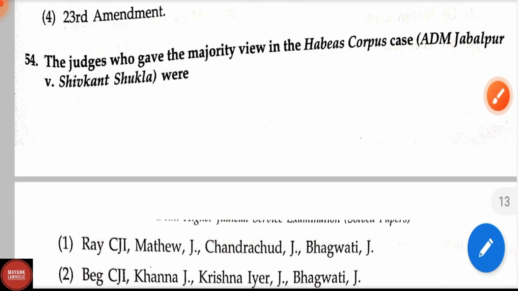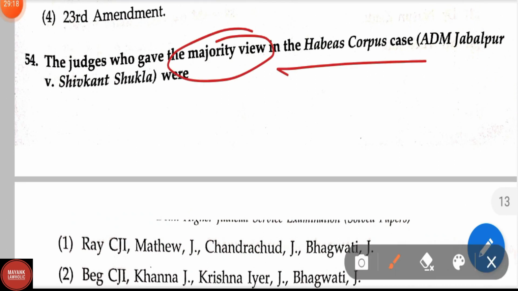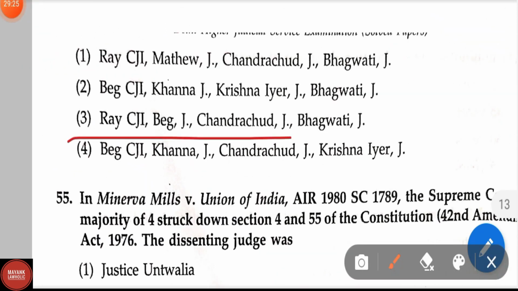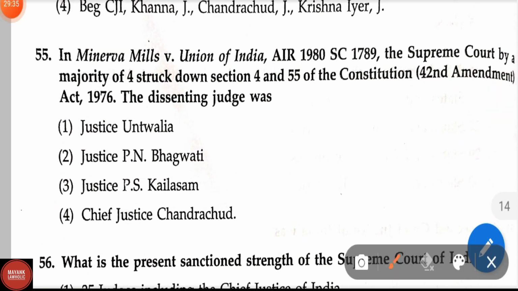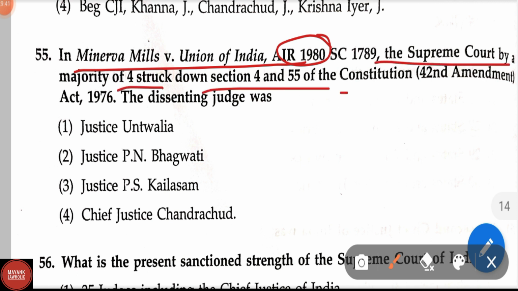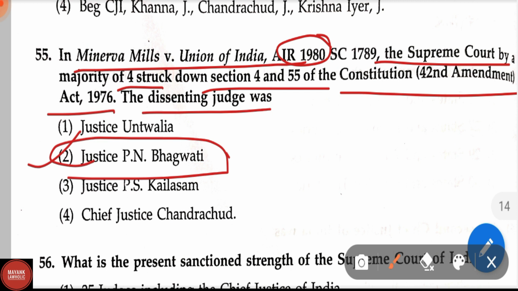Question number 54. The judges who gave the majority view in the habeas corpus case ADM Jabalpur versus Shivkant Shukla were, correct answer is option 3rd, CJI Ray, Justice Beg, Justice Chandrachud and Justice Bhagwati. Question number 55. In Minerva Mills vs Union of India AIR 1980, the Supreme Court by a majority of 4 struck down section 4 and 55 of the Constitution 42nd Amendment 1976. The dissenting judge was, too, Justice P.N. Bhagwati is the correct answer.